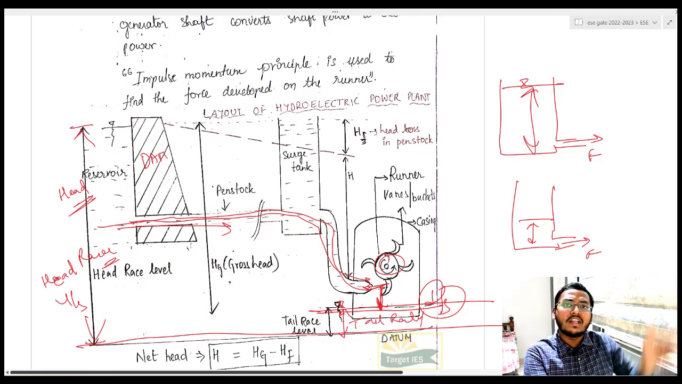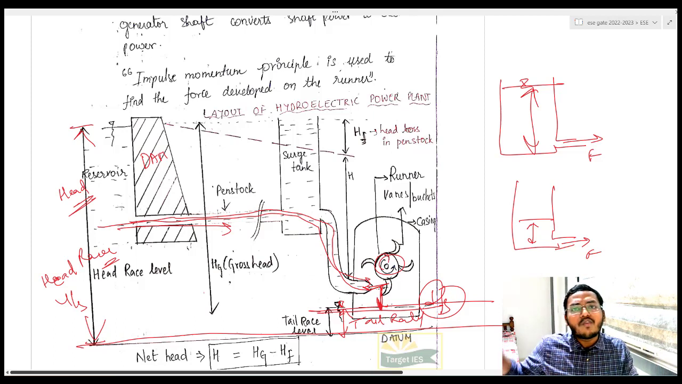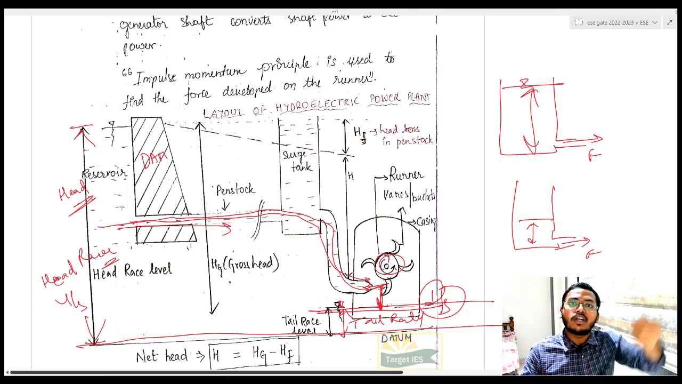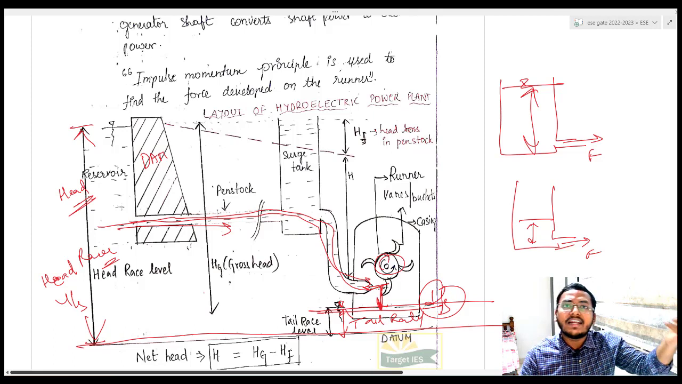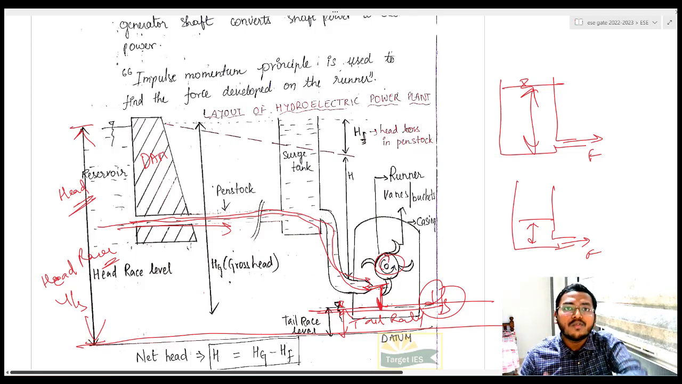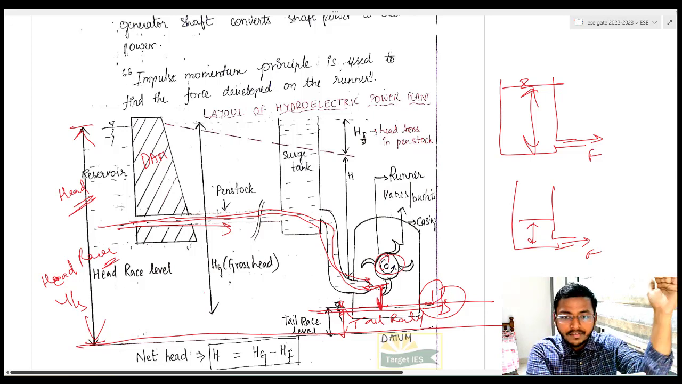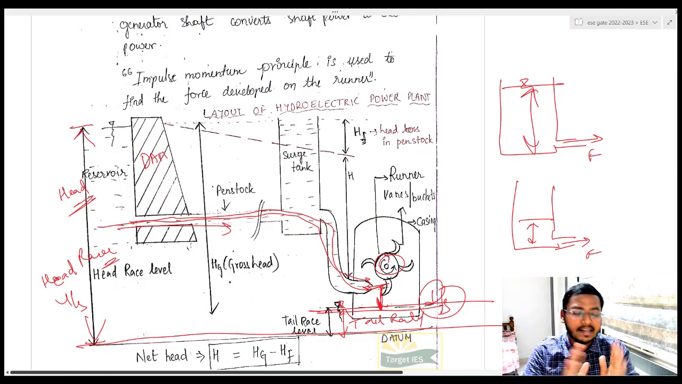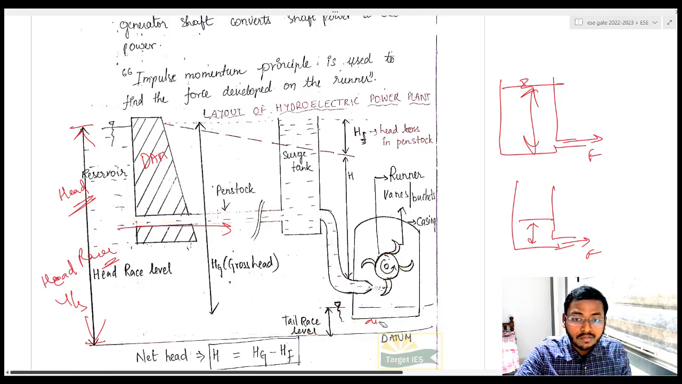On the upstream, if I am calling it head, obviously on the downstream what will I have? I will have the tail, similar to the toss, head and tail. One side head, other side tail, right? On the upstream side head, on the bottom side we will have tail. So head race level and then we have tail race level. Let us try to understand what is happening here, how it actually works.